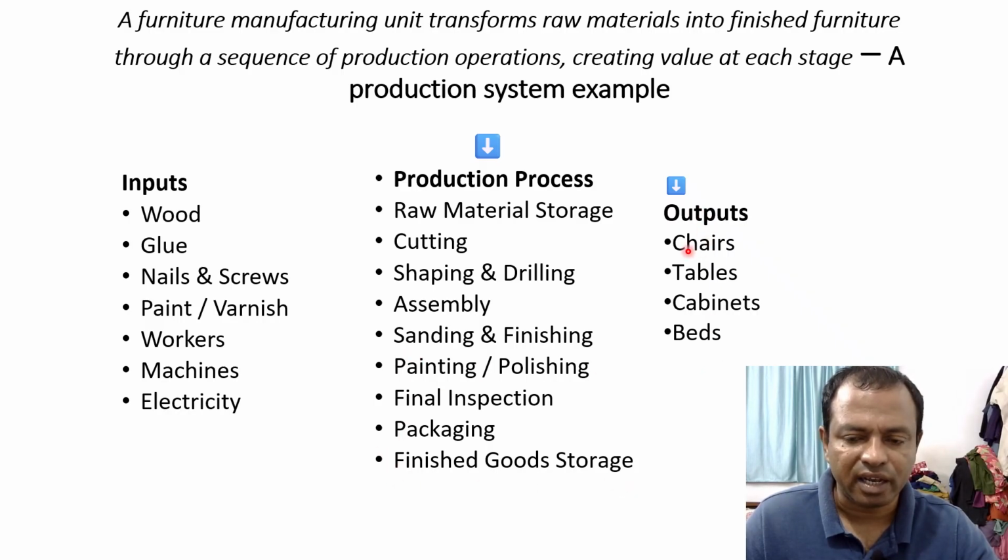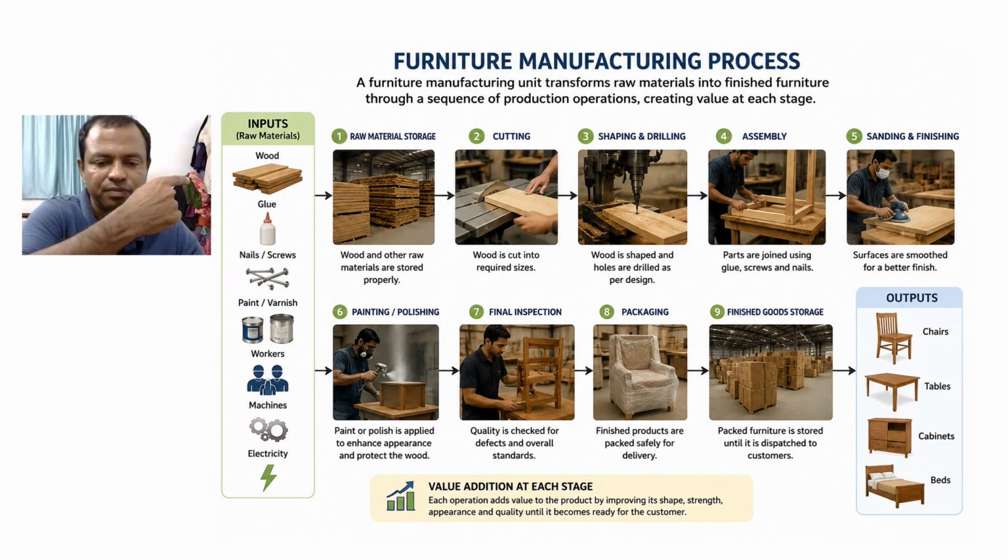Outputs in a furniture manufacturing unit is usually chairs, tables, cabinets, beds, etc. So this picture clearly shows what is happening in a furniture manufacturing process. So these things are the raw materials, wood. Then inputs, not only wood, glue is there, nails are there, paint, varnish, and machines, electricity, all these things are inputs.